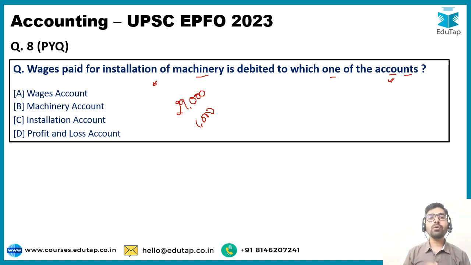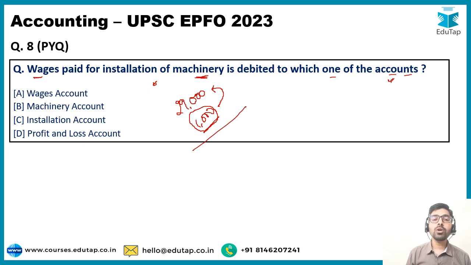So the first thing that you have to very clearly understand is that these wages are being paid in respect of the machinery. And this machinery, this air conditioner, once installed, is going to give us benefit for a very long duration. It is a capital expenditure that we are doing, and this is a fixed asset that we are creating. So the amount you are paying for installation of machinery should be added to the original amount of the air conditioner, and the total rupees 30,000 should be debited to the machinery or the air conditioner account.